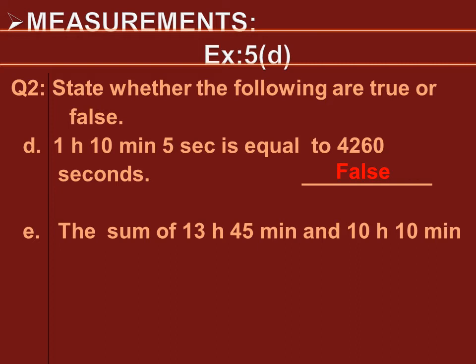Now we will move to the next part, that is part E. The sum of 13 hours 45 minutes and 10 hours 10 minutes is 23 hours 55 minutes. Sum means that we have to add these two values of hours and minutes. When we add these two values, we will get the answer same as 23 hours 55 minutes. So the statement is true.